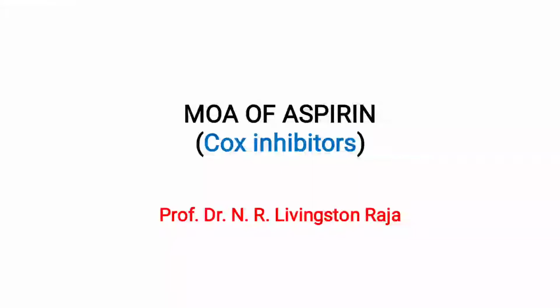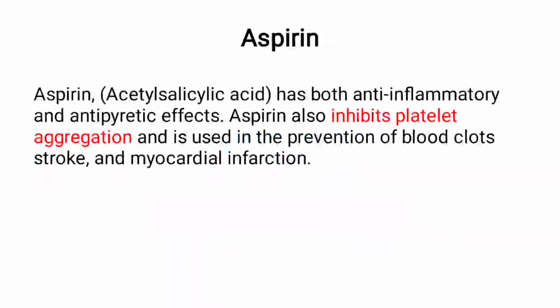In this video I am going to discuss the mechanism of action of aspirin. First of all, let's see what aspirin is. Aspirin is an antiplatelet drug. Chemically it is called acetyl salicylic acid. It has both anti-inflammatory and antipyretic effects. Aspirin also inhibits platelet aggregation and is used in the prevention of blood clots in stroke and myocardial infarction.